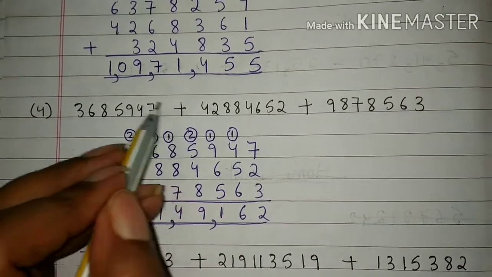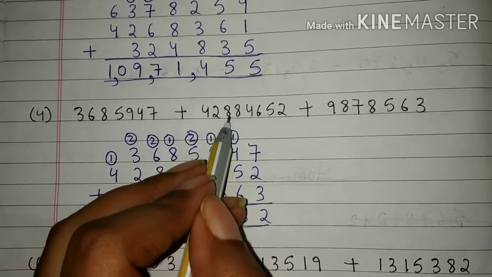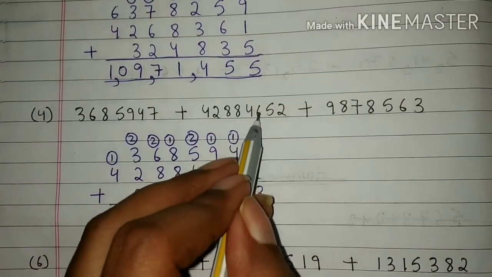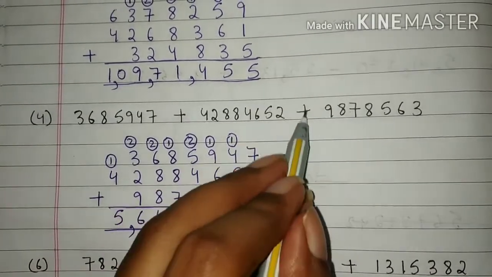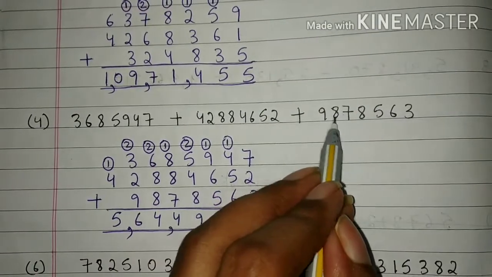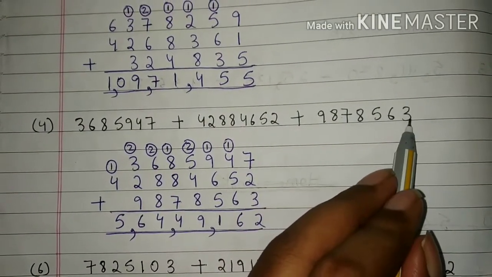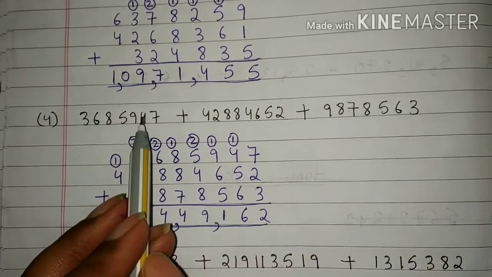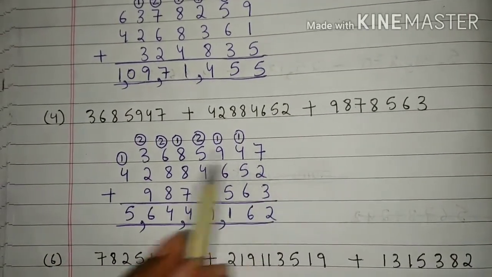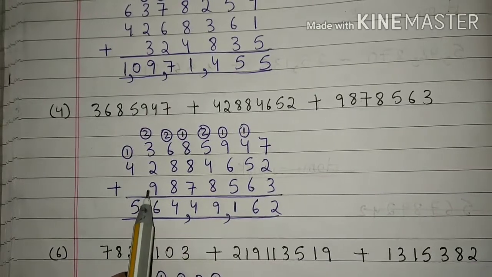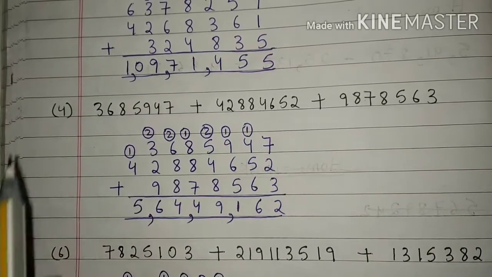36,85,947 plus 4 crore 28,84,652 plus 98,78,563. Students, first we will arrange the numbers in proper columns and after that we will add the numbers.